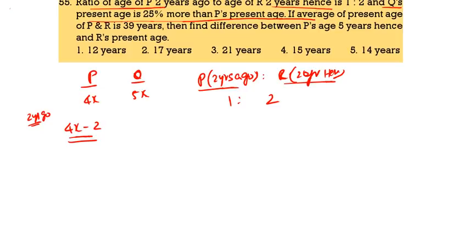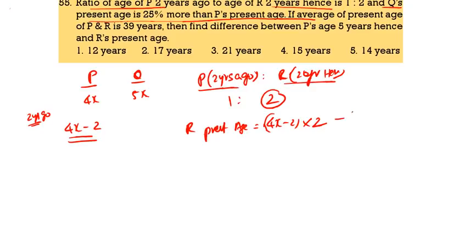First of all you calculate R present age. How to calculate R present age? 4x minus 2. Since R 2 years hence it will be 2 parts, so into 2, minus 2. We have to take minus 2 because it is R 2 years hence. That will become 8x minus 6. This is R present age.